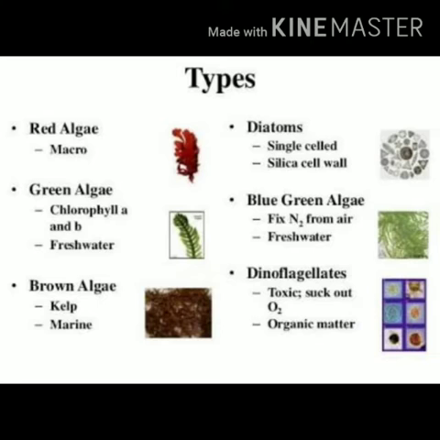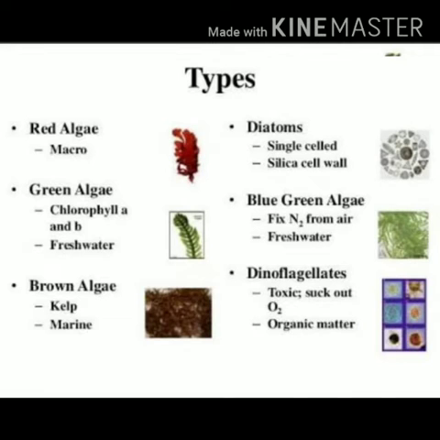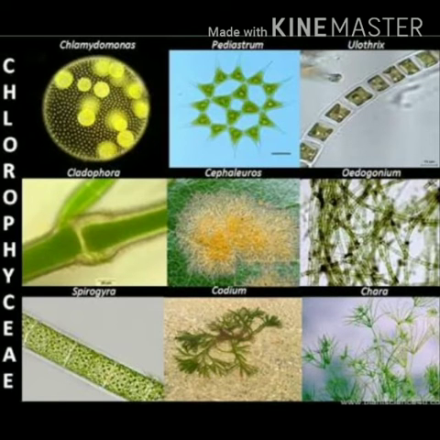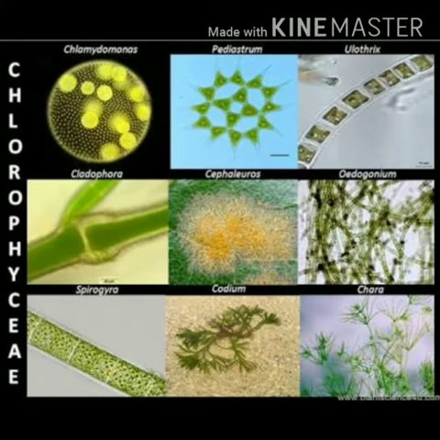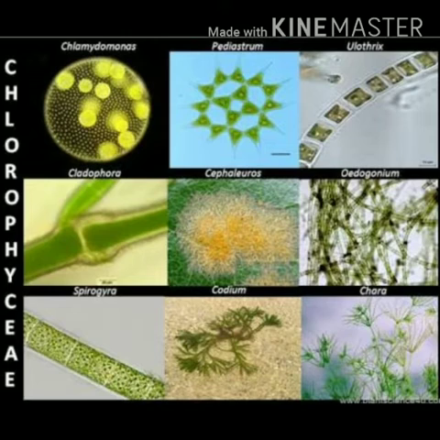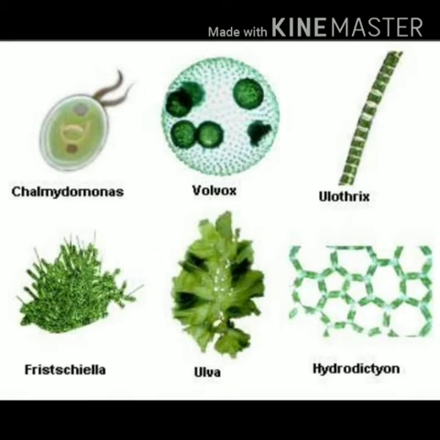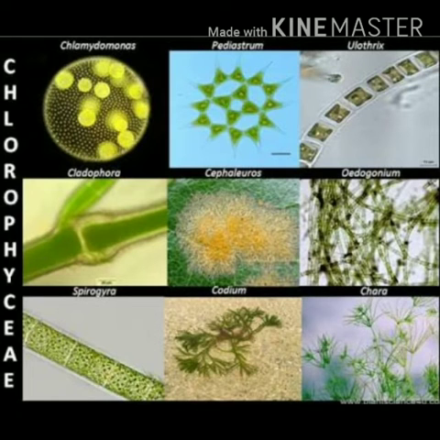Starting with the green algae: mostly freshwater and sub-aerial algae. Unicellular species are abundant. Thylakoids are stacked in groups of 2 to 20. Chlorophyll is of A and B type. Fucoxanthin is absent, and phycobilin is absent. Reserve food is starch. Flagella number 2 to 8, apical and equal. The cell wall is of cellulose. These are the characters of chlorophycean members. Some green algae examples are Chlamydomonas, Volvox, Ulothrix, Spirogyra and Chara.